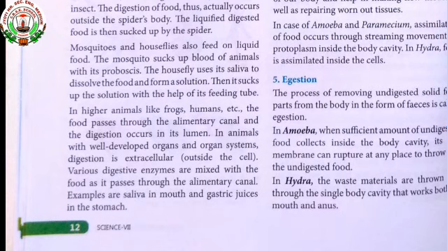From the mouth, saliva is secreted and mixes with the food, and the food passes through the alimentary canal and reaches the stomach for digestion. In the stomach, gastric juices are secreted and mixed with the food and help in digestion.